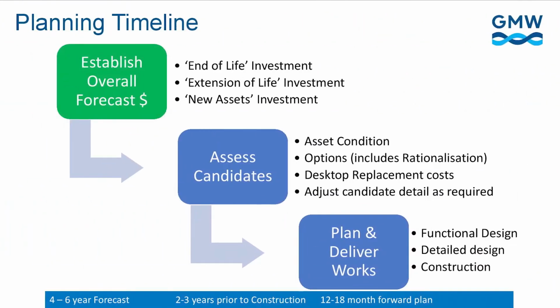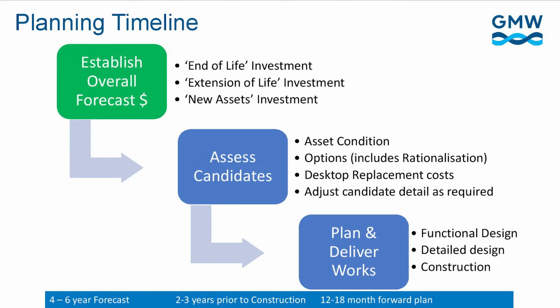So our planning timeline that we bring all this information together on looks like this. We establish an overall forecast over the longer term, up to 10 years and potentially beyond. We look at whether we want to wait till end of life before we upgrade the asset or whether we want to intervene before the end of life to extend the life and refurbish. We also, from time to time, will have new assets being installed in our system.